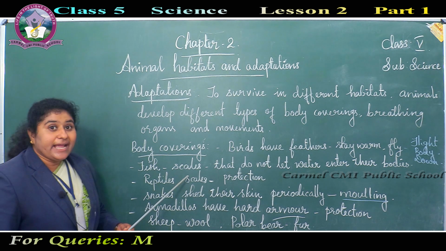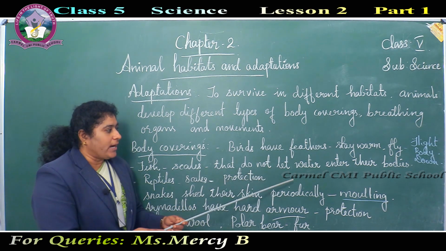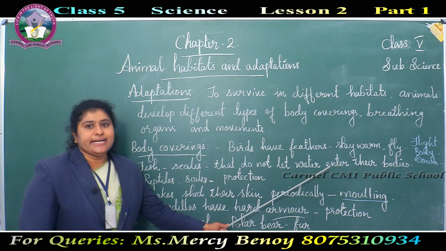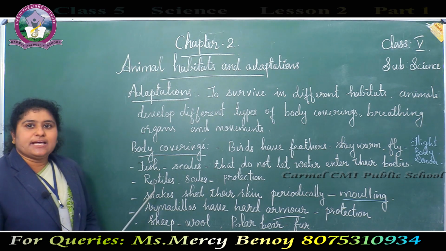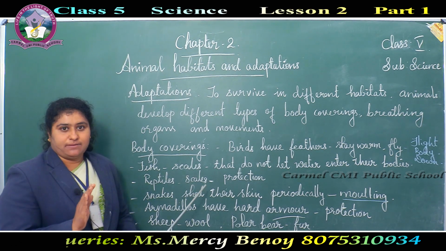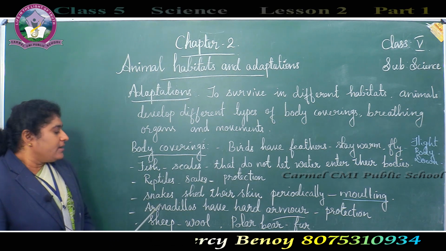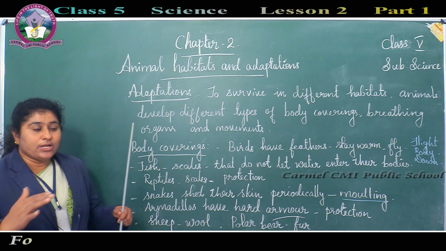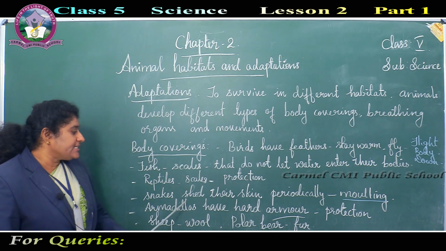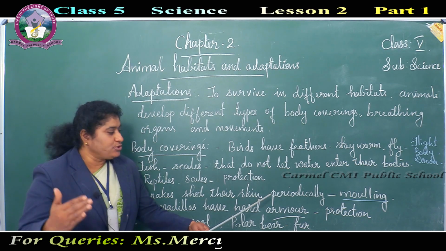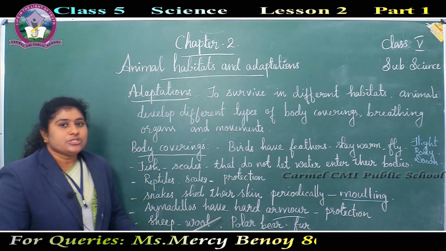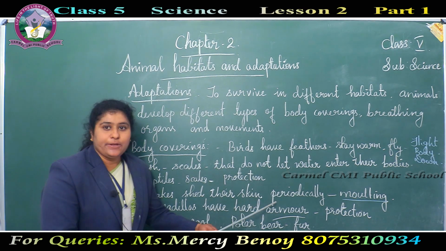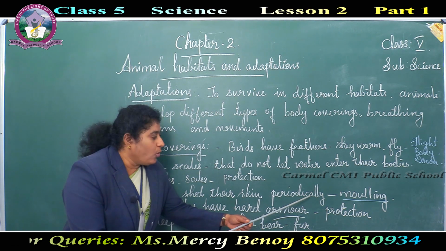Fish have scales that do not let water enter their bodies. Reptiles have scales for protection. Snakes shed their skin periodically, that is, time to time. Shedding means throwing off the outer skin or outer covering. That process is called molting.